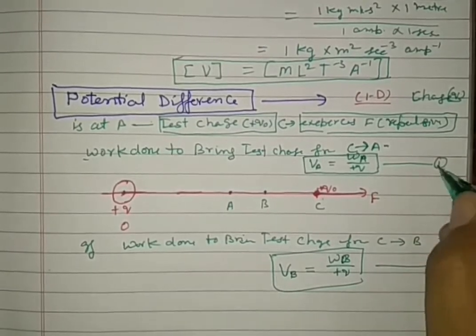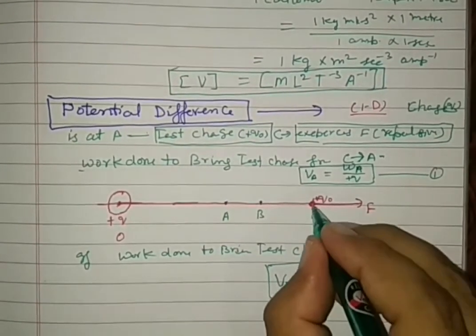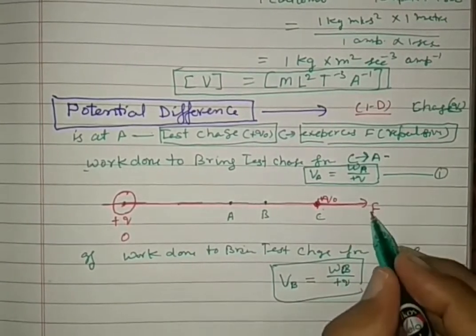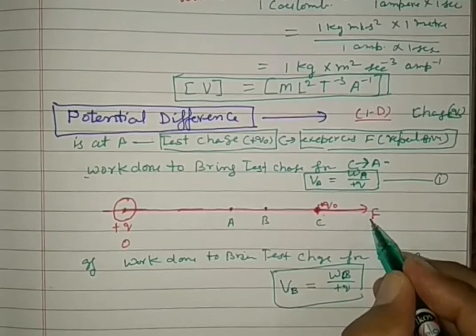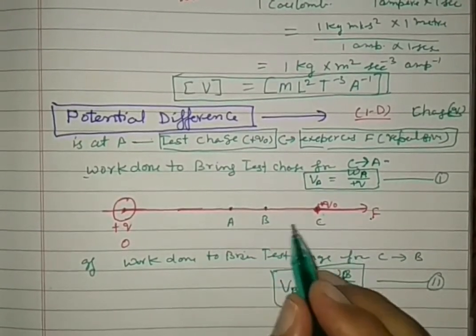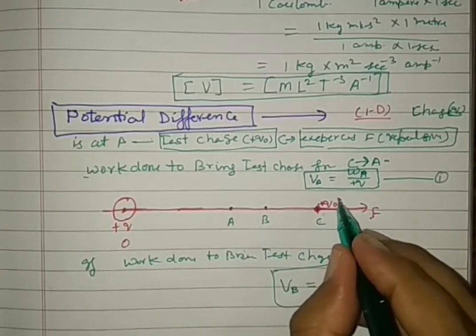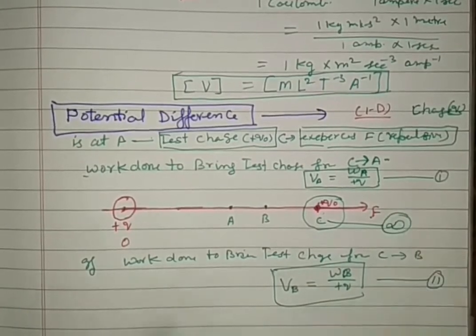These two equations can exist only if C is at infinity, where the force is negligible and can be neglected. So C is considered to be at infinity.